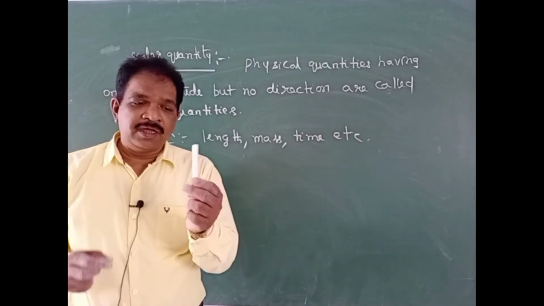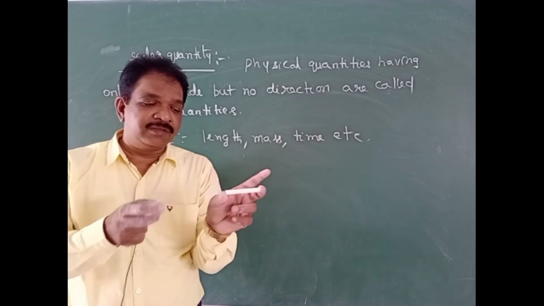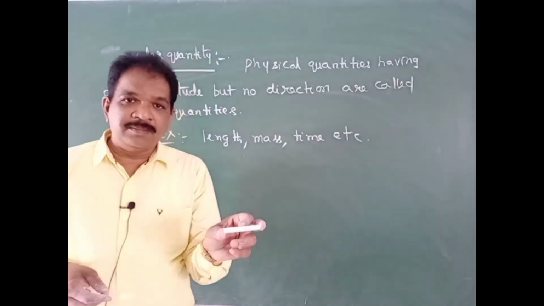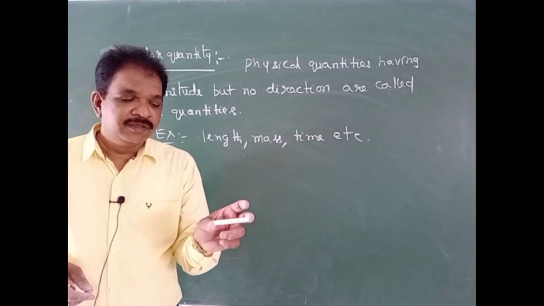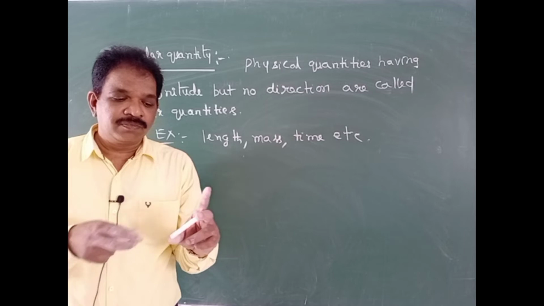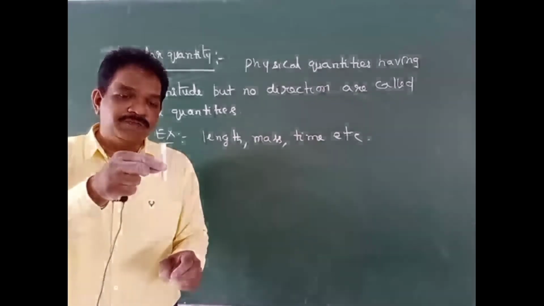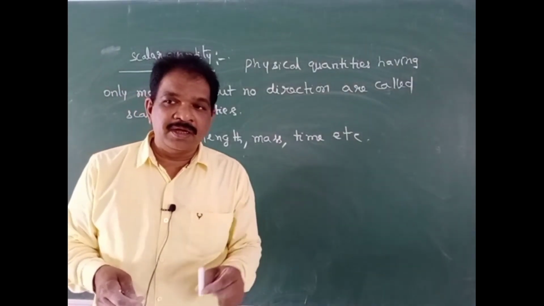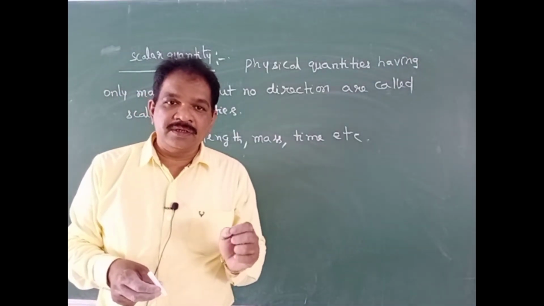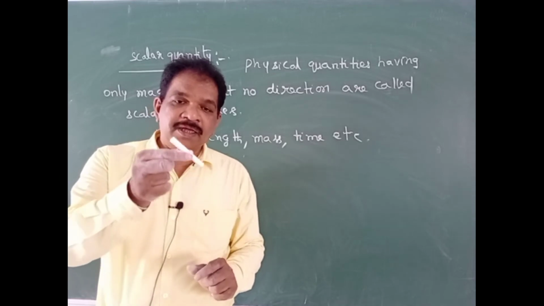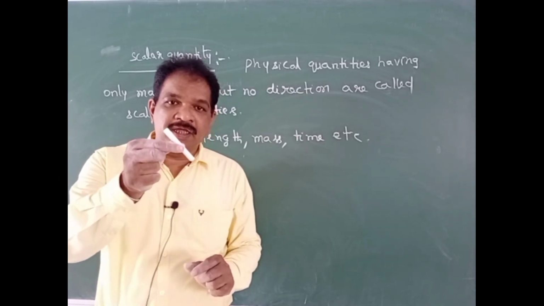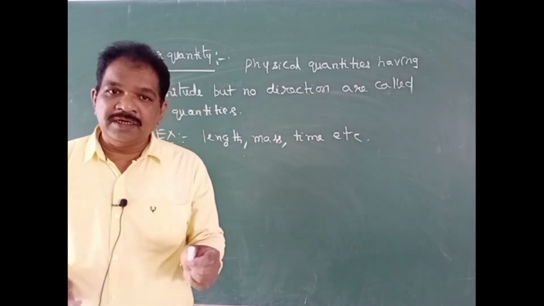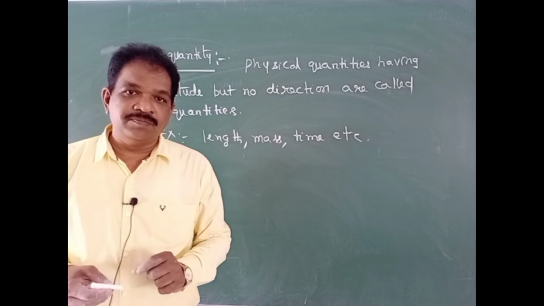Take mass. I am keeping the chalk piece in a balance, in a horizontal direction like this. I measured the mass, and it came as some 20 gram. I kept the chalk piece vertically in a balance, measured its mass, and again it came as 20 gram. I kept it with some inclination in this way, measured its mass, and again it came as 20 gram.